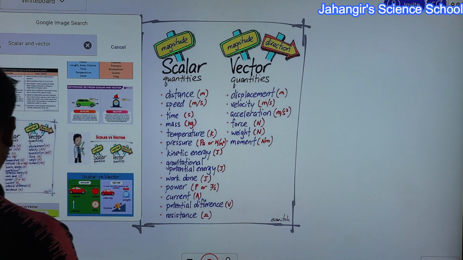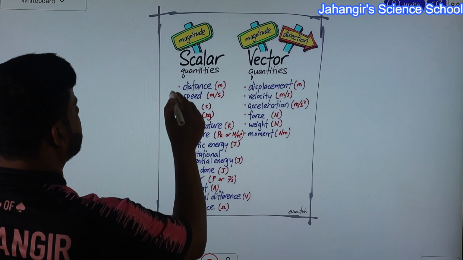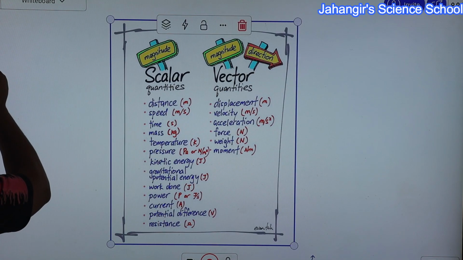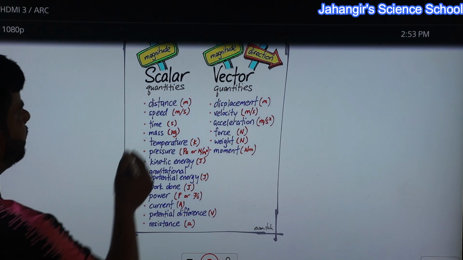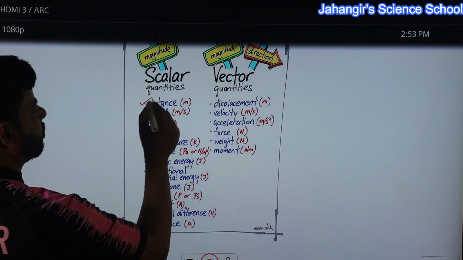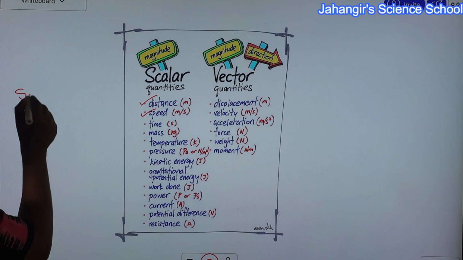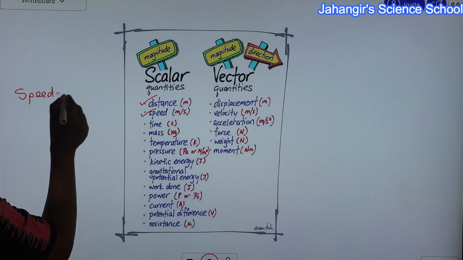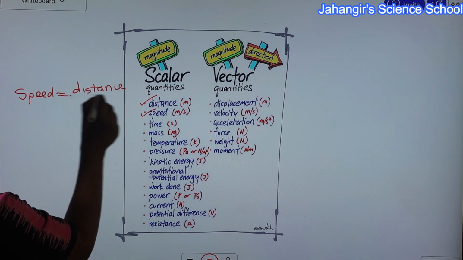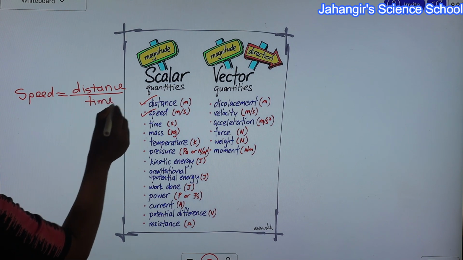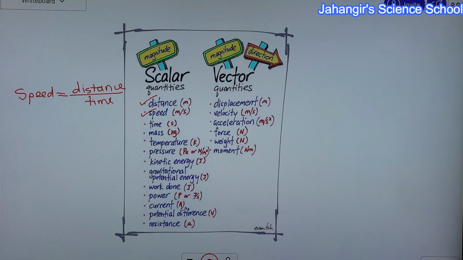So here, distance is a scalar quantity. Speed is a scalar quantity. Why is speed a scalar quantity? Because speed equals distance divided by time taken. So speed is related to distance and time, both of which are scalar quantities. That's why speed is a scalar quantity.